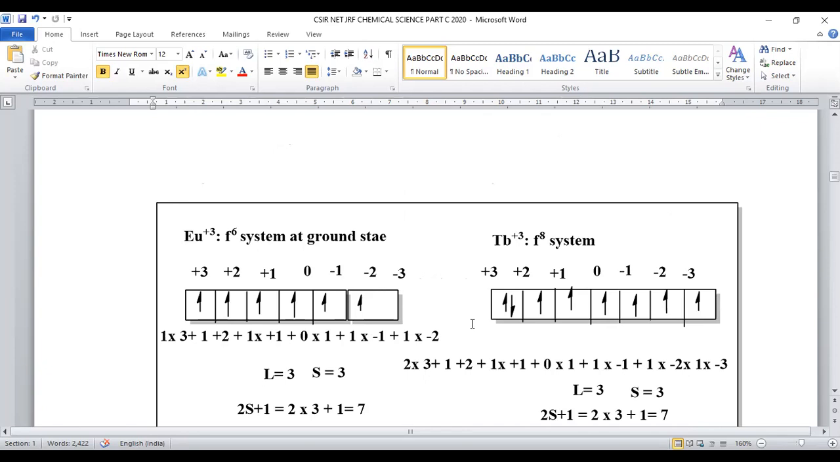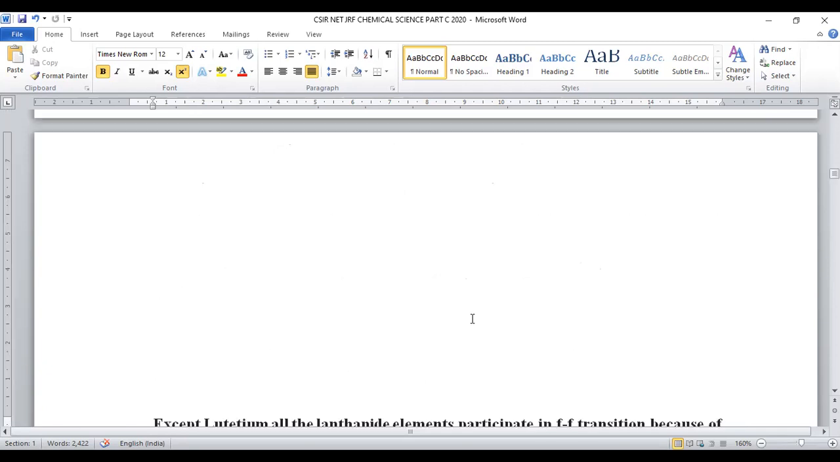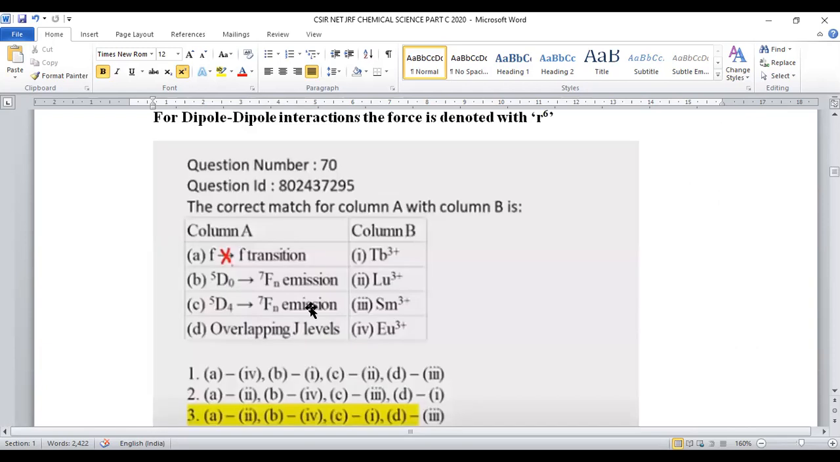So let us go with their term symbols. Here the 0 state will be given. This is mapped with europium, and the D4 system is mapped with terbium. Both come under 7F systems only, there is no doubt. But subscript 0 is given for europium, subscript 4 is given for terbium, right?